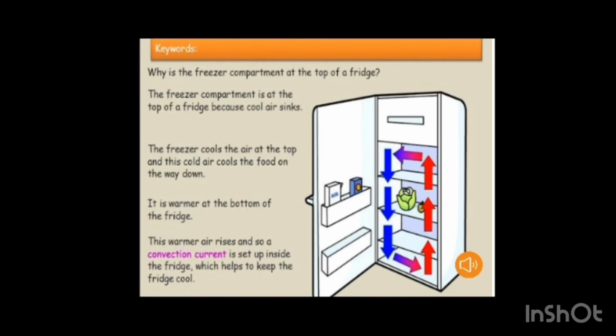Here is one more application of convection. The freezer is placed at the top of the fridge. When the freezer cools the air at the top, this cool air sinks to the bottom of the fridge, because it is heavier than the warm air. The warm air present at the bottom of the fridge, being lighter in weight, rises up. Then it is again cooled by the freezer. This convectional current set up inside the fridge makes the food cool.